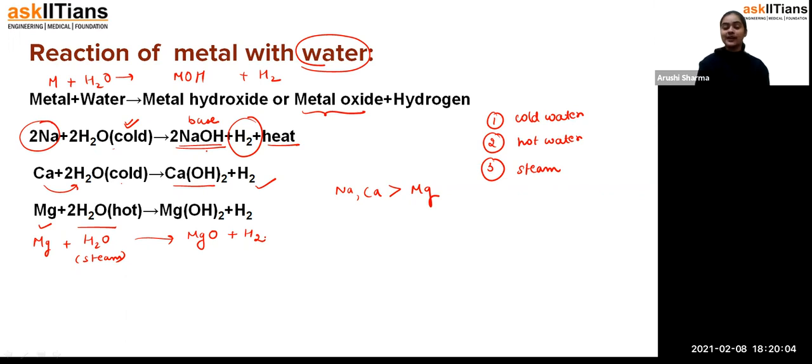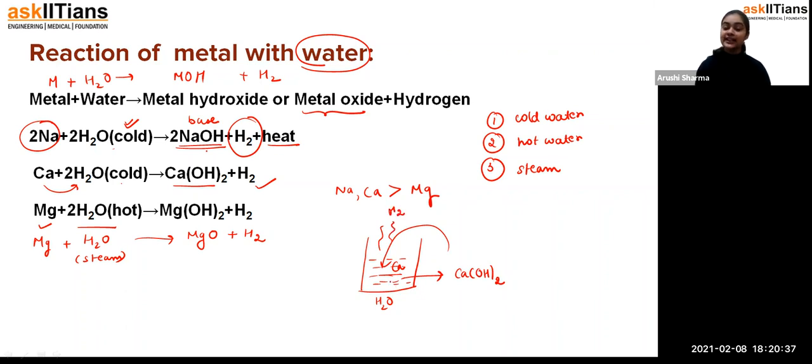Now, how can you detect the presence of hydrogen gas? For example, this is a beaker containing cold water, and in that you are adding calcium. What is getting formed here? First, calcium hydroxide is formed and hydrogen gas evolves. That means hydrogen gas gets evolved.